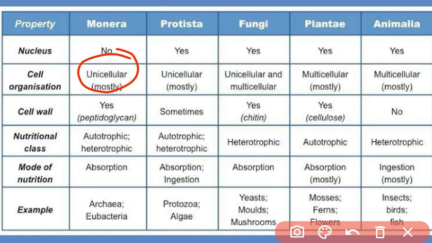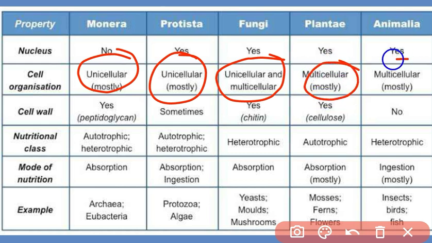In Protista also unicellular organisms. In kingdom Fungi, unicellular and multicellular organisms were kept. In kingdom Plantae and Animalia, multicellular organisms were kept.